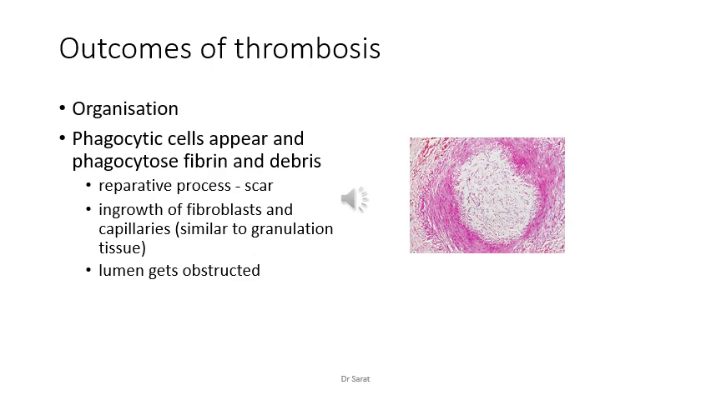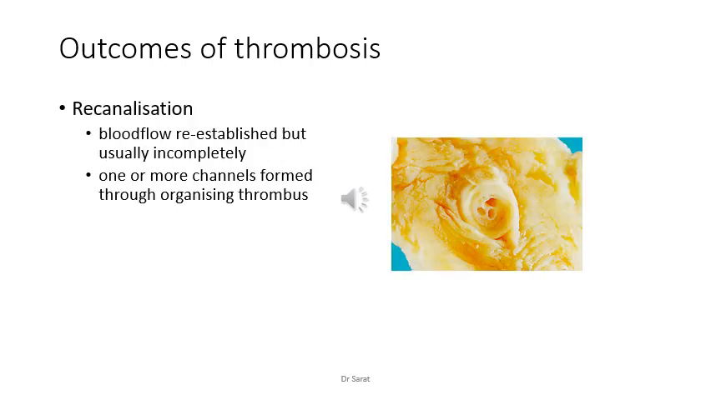So this is called organization, and the next point attached to it is recanalization. Here the blood flow is re-established, but usually incompletely. I mentioned regarding organization, there is scar formation and formation of new capillaries, and sometimes the capillaries are formed through these scars. You can see in the diagram there is an opening in the scar tissue through which the blood flow is re-established, but it is an incomplete re-establishment. So that is called recanalization.